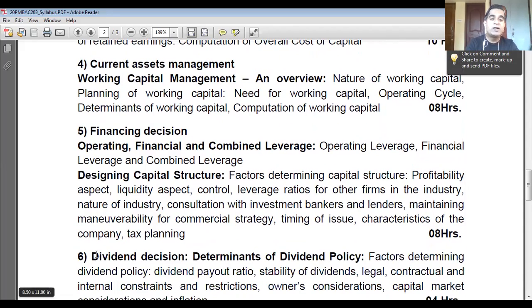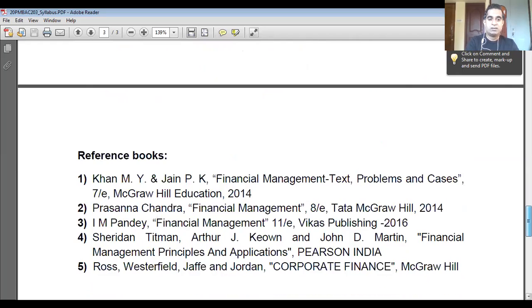The third decision is dividend decisions. Whether to pay dividend or not, and if the company decides to pay, which method to adopt and how much to be distributed as dividend to shareholders. So the syllabus exactly covers the scope of corporate finance or financial management. The textbook referred is basically Khan and Jain, Financial Management: Text, Problems and Cases. So this is all about the syllabus.